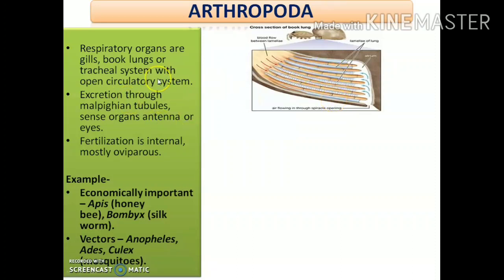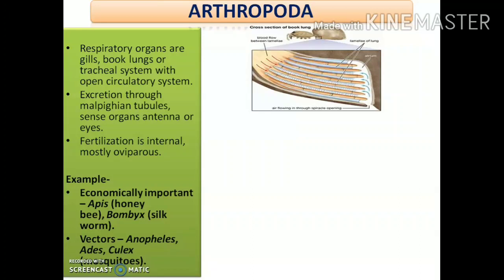Then the animals under the phylum Arthropoda have an open circulatory system. What do you mean by open circulatory system? It is a type of circulatory system where there are no blood vessels, that is, the blood remains exposed in the body cavity. As there are no blood vessels, the blood remains open in the body cavity or coelom, and all the organs remain immersed in the blood itself, and so it is termed an open circulatory system.